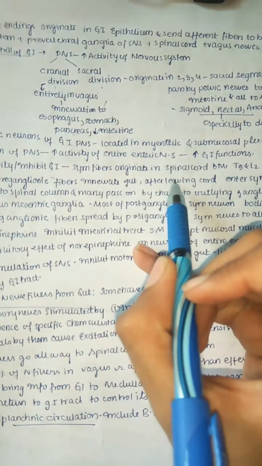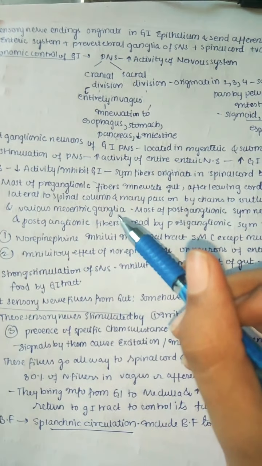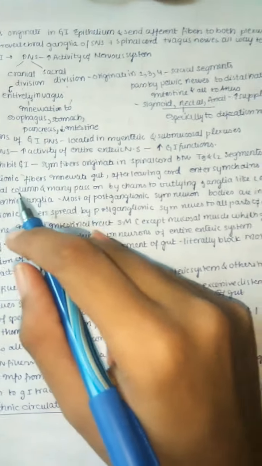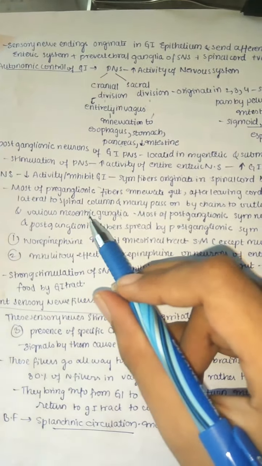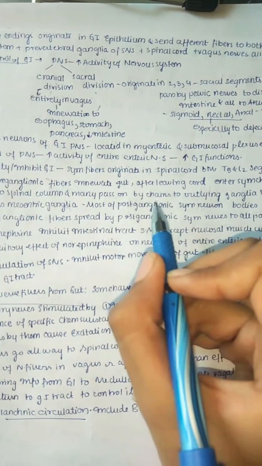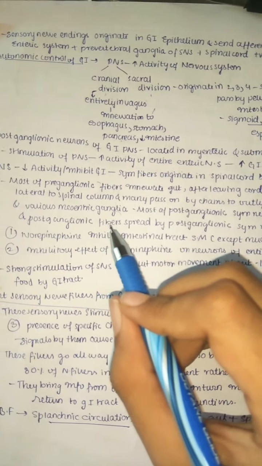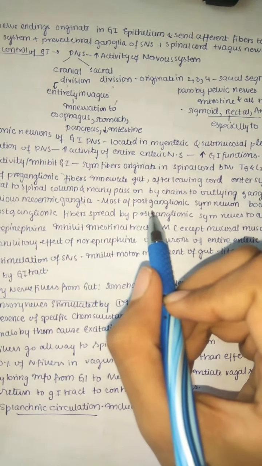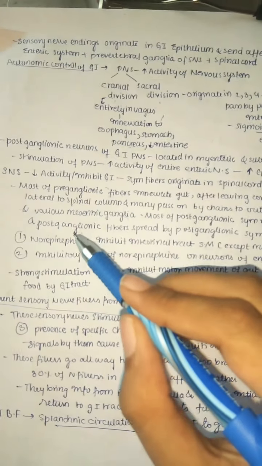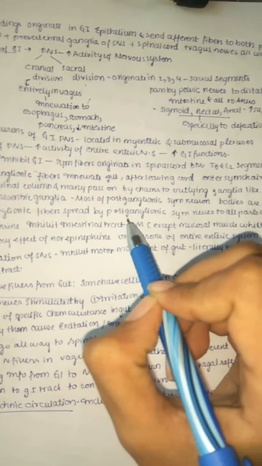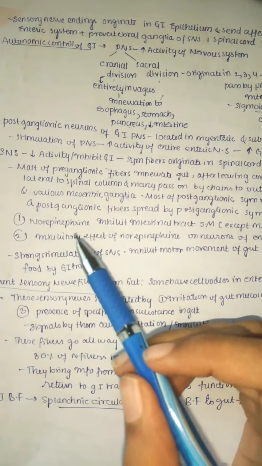Sympathetic fibers originate in the spinal cord between T5 and L2 segments, and most of the preganglionic fibers that innervate the gut, after leaving the spinal cord, enter the sympathetic chains that lie lateral to the spinal cord and may pass on by the chains to outlying ganglia like the celiac ganglia and also various mesenteric ganglia. Most of the postganglionic sympathetic neuron bodies are in these ganglia, and postganglionic fibers spread by postganglionic sympathetic nerves to all parts of the gut. So this is how all parts of the gut get fibers.